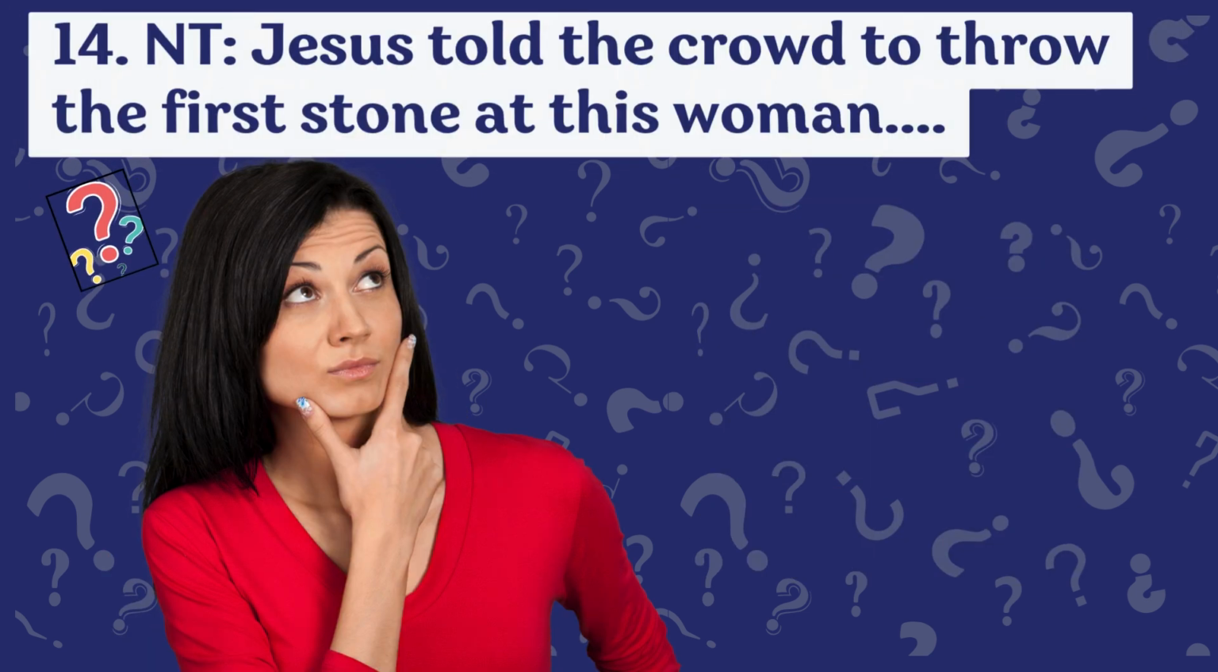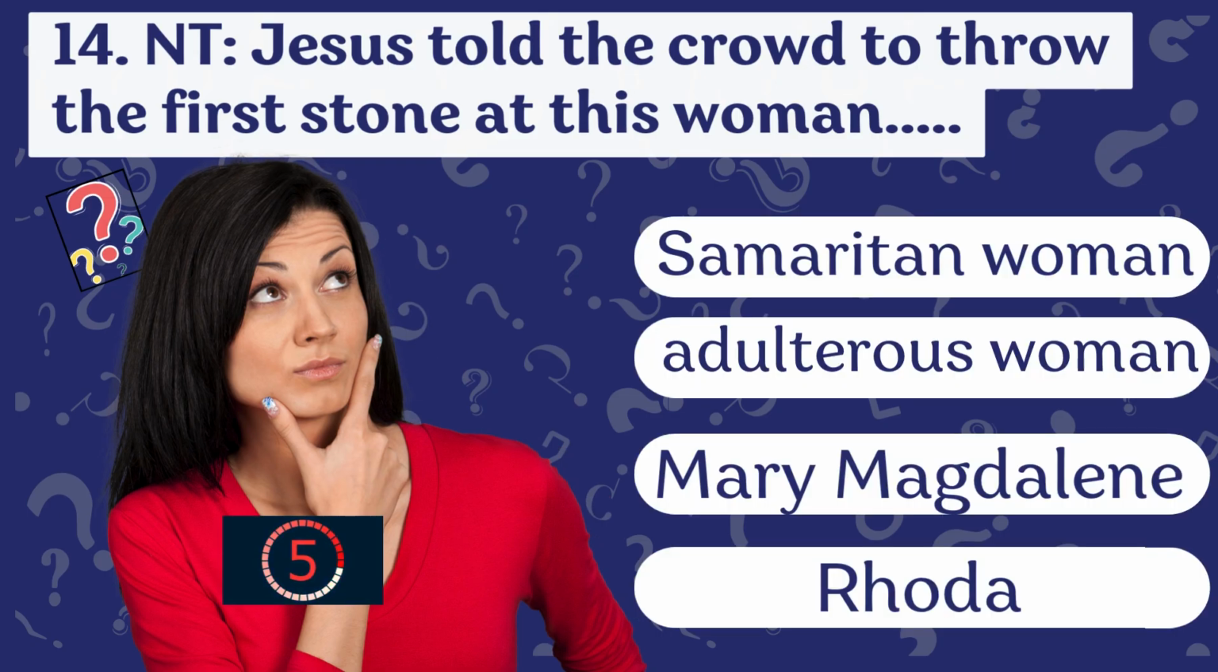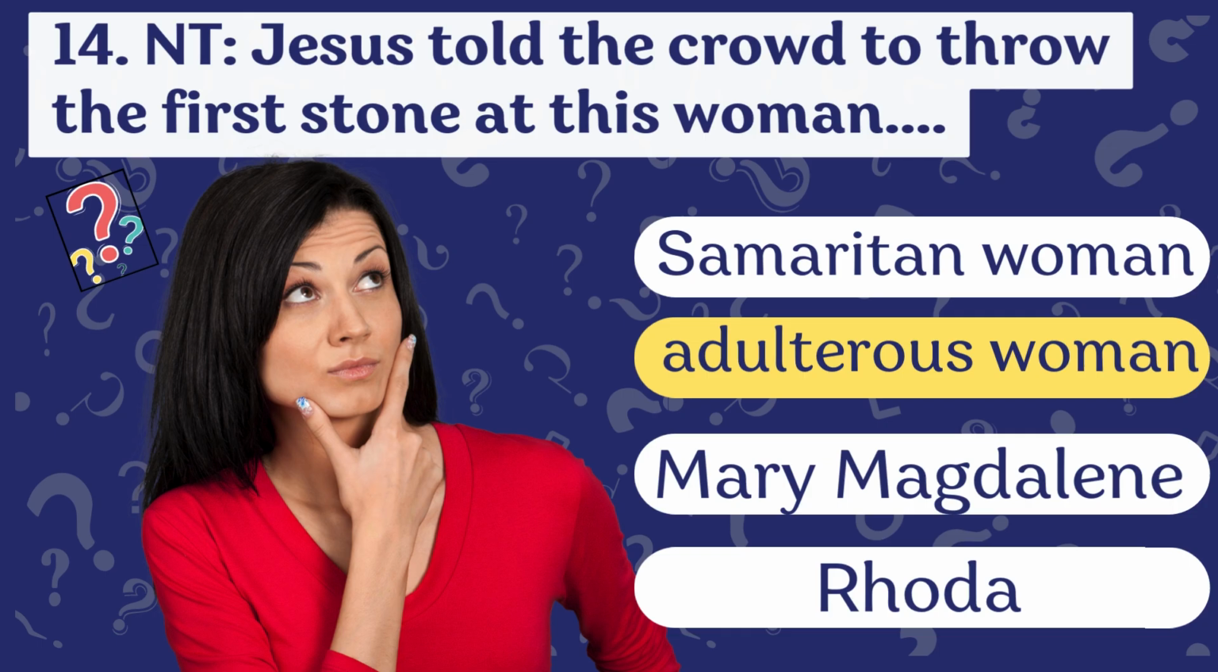Question 14. Jesus told the crowd to throw the first stone at this New Testament woman. Was it a Samaritan woman, an adulterous woman, Mary Magdalene, or Rhoda? The crowd was going to stone the woman caught in adultery, and Jesus said, "Whoever is without sin, throw the first stone." Read about it in the Gospel of John, chapter 8.